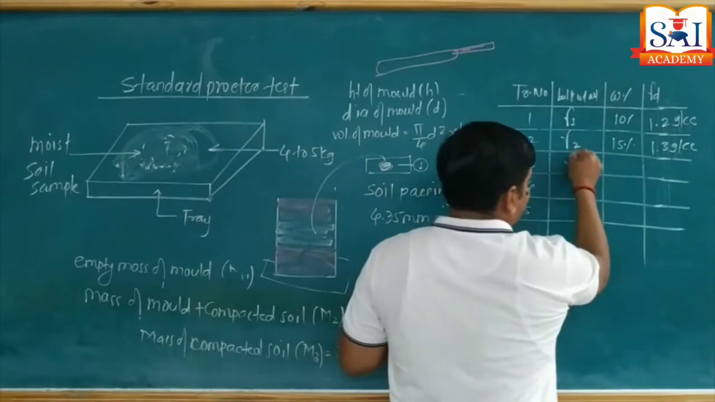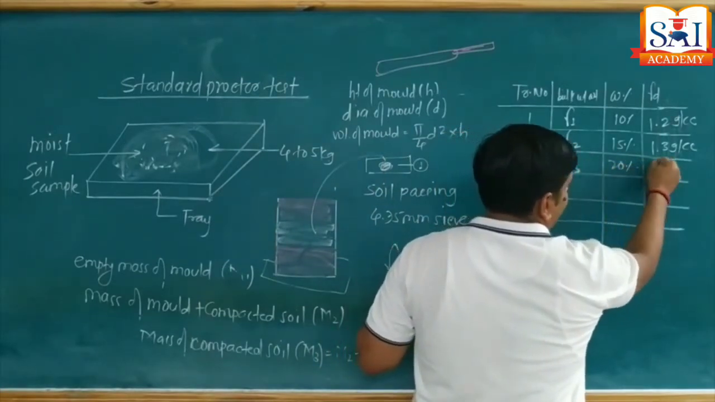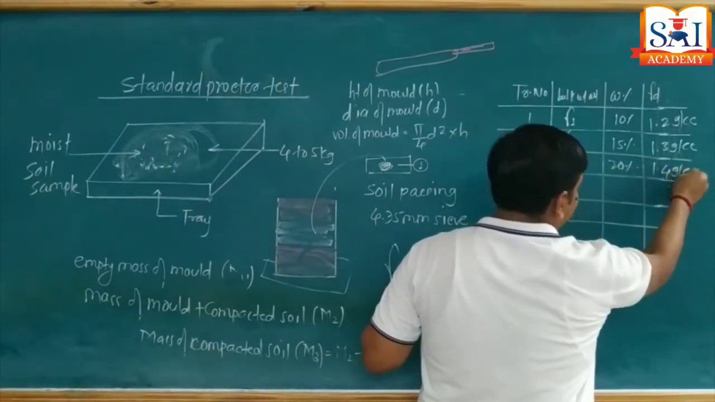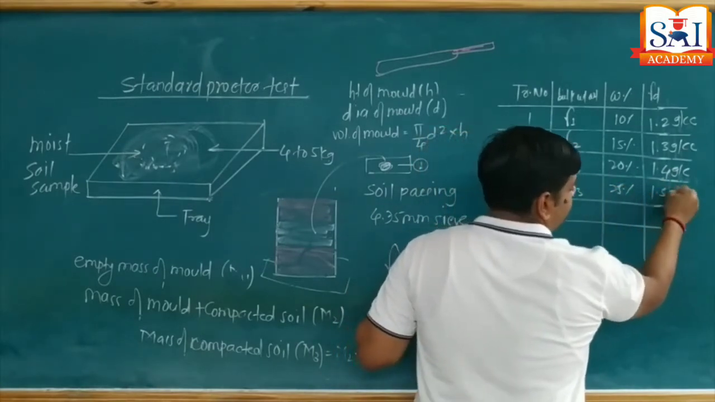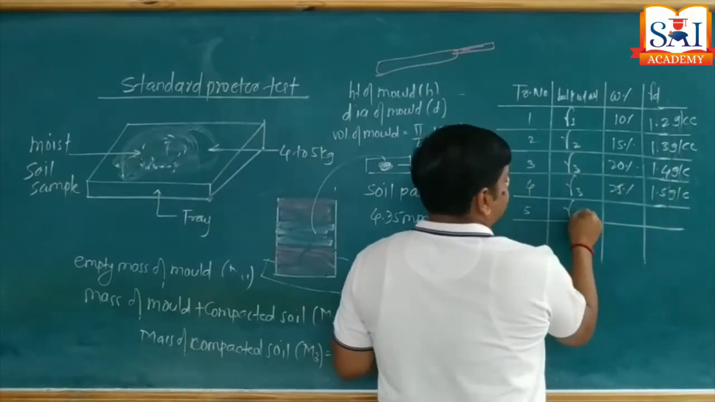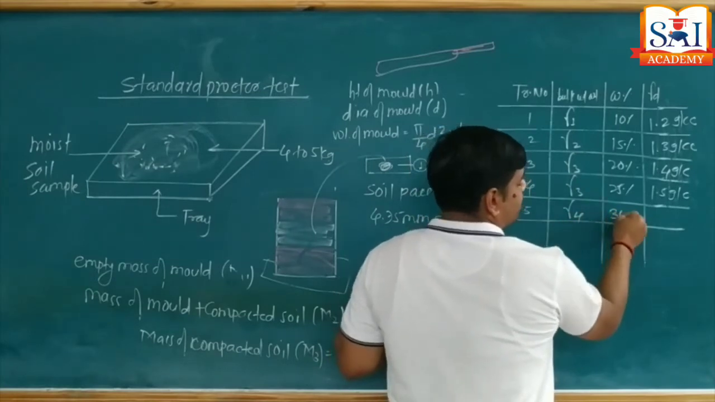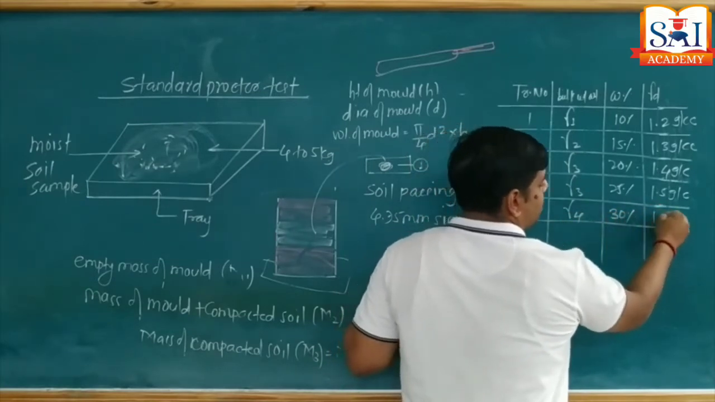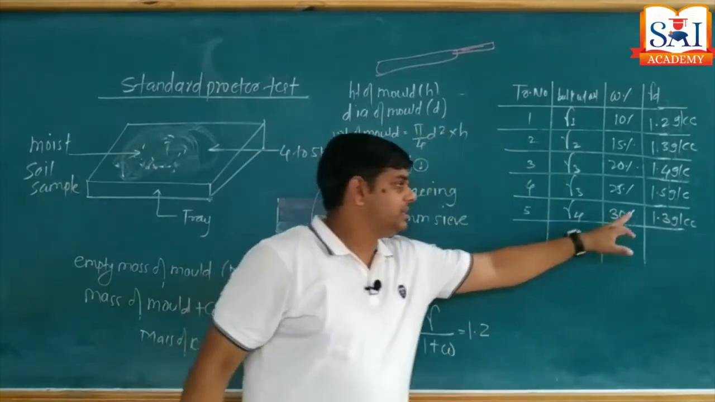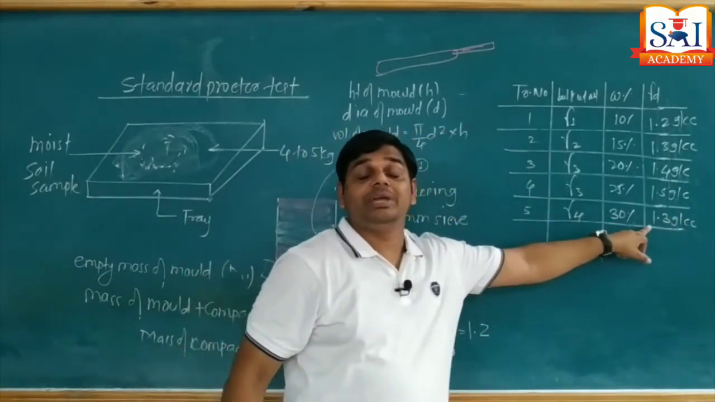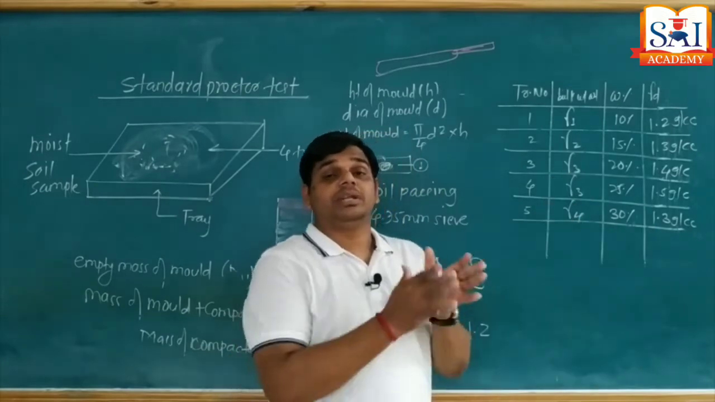So again suppose gamma 3, water content 20%, 1.4 gram per cc. Gamma 4, water content say 25%, 1.5 gram per cc. And for the fifth trial suppose water content is 30% but the gamma value decreases to 1.3 gram per cc like this. That decrease in gamma D value indicates the process now stops.